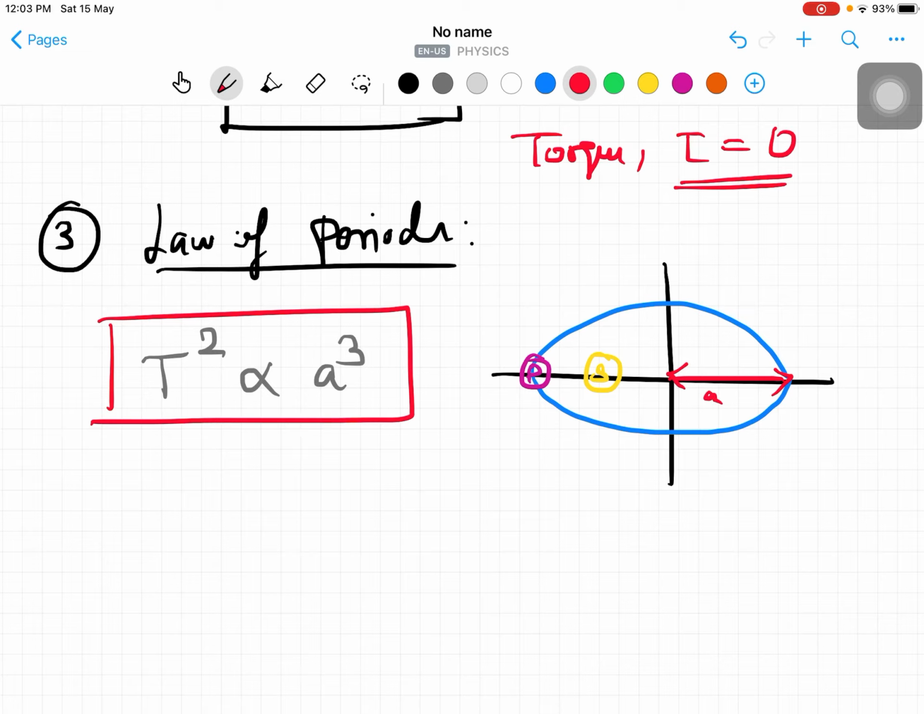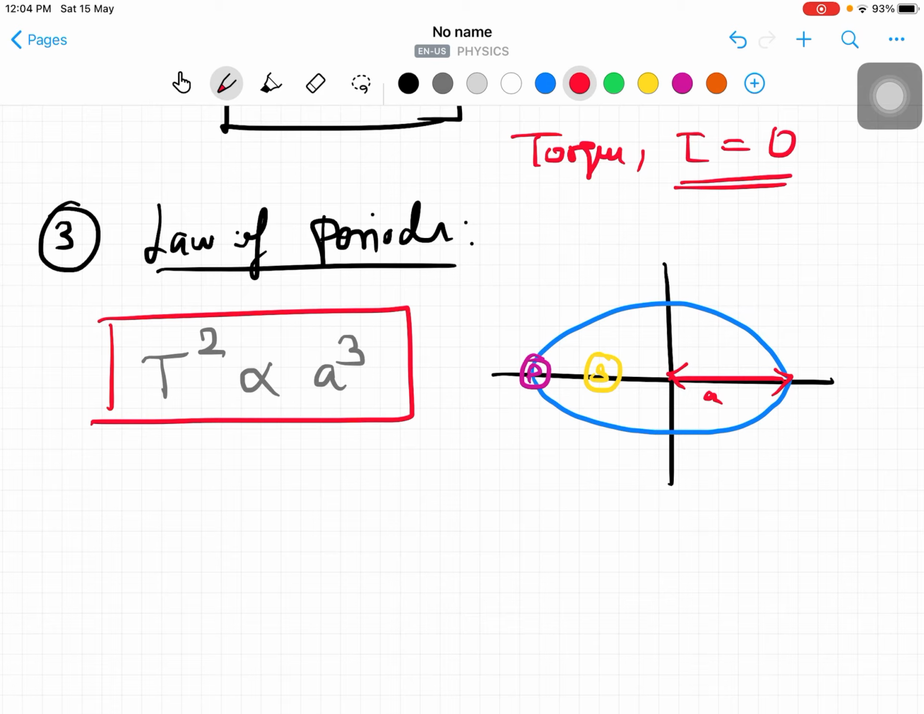We know that as the distance increases, the time definitely increases. For example, Earth takes 365 days to complete a revolution. Mars definitely takes more than that, Jupiter more than that, Saturn more than that. Compared to Earth, the total distance is very high, so the time taken is more. Based on that logic he could simply say T is directly proportional to A, but what he proposed is T squared is directly proportional to A cubed.